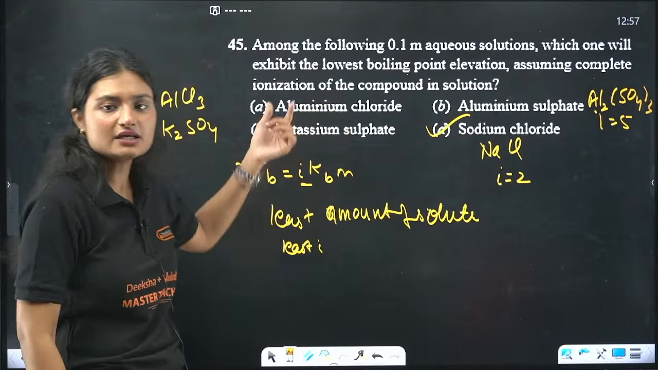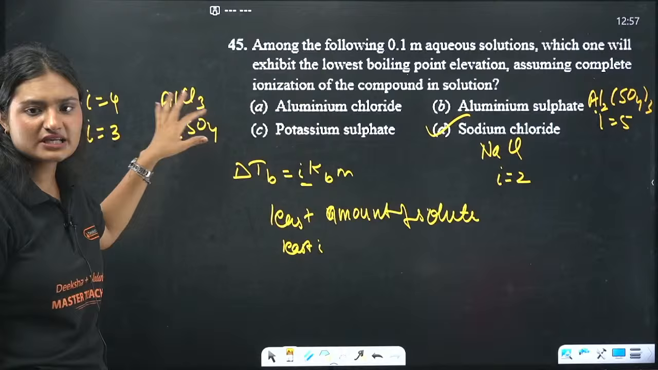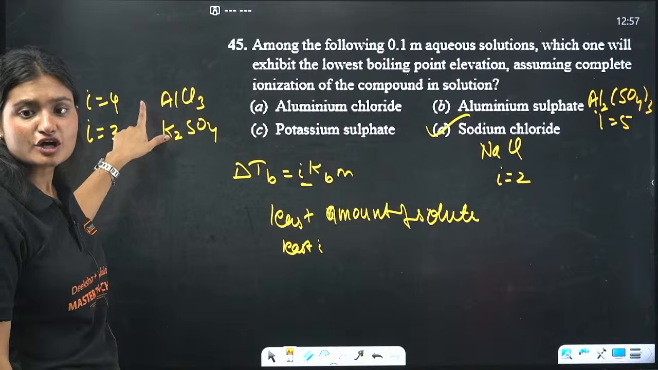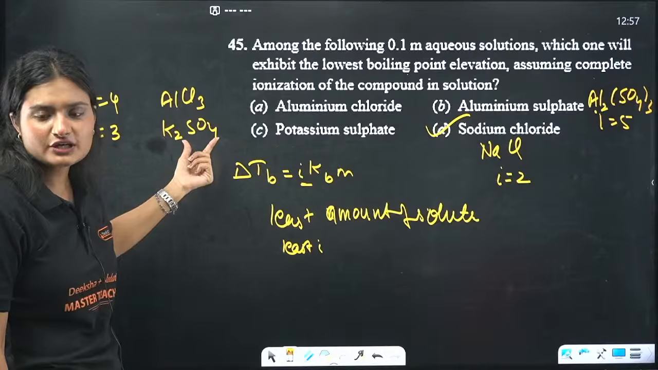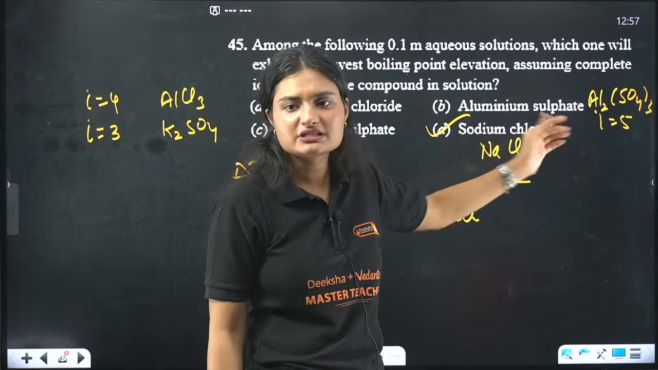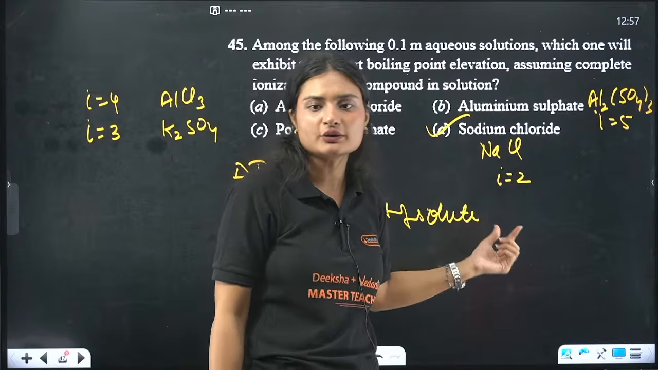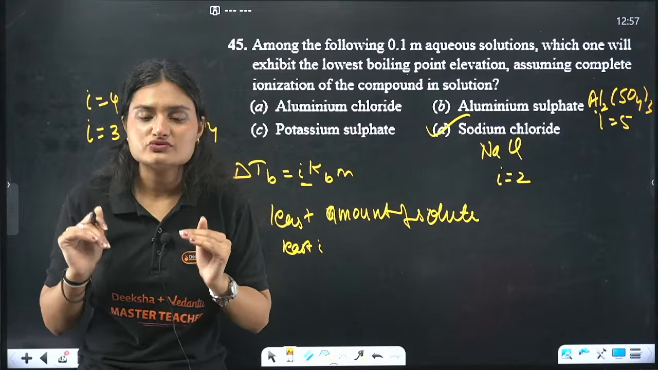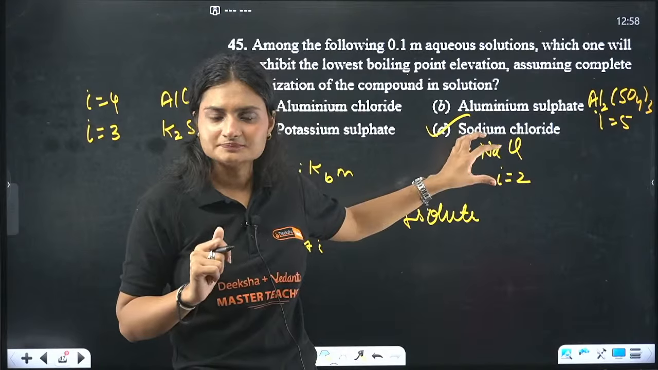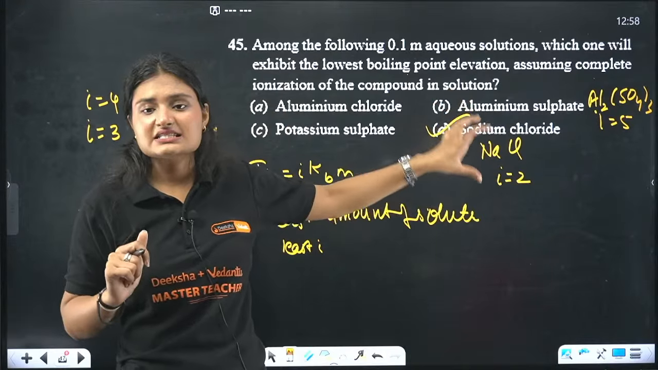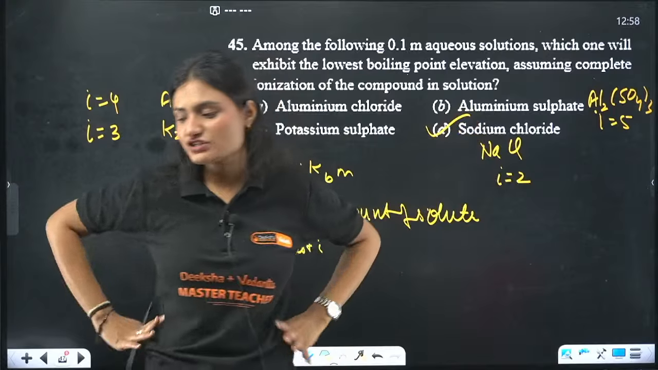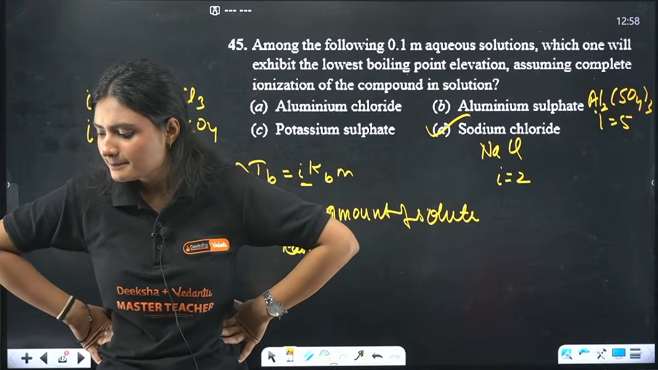So we calculated: when aluminum chloride is there, it dissociates as Al3+ and 3Cl-, so that means we have 4 ions here. In case of K2SO4, we have 3 ions. In case of aluminum sulfate, we have 5 ions, and in case of sodium chloride, we only have 2 ions. This is the least amount of solute present. If this is the least amount of solute present, that means this is the least elevation in boiling point. Okay? Done?